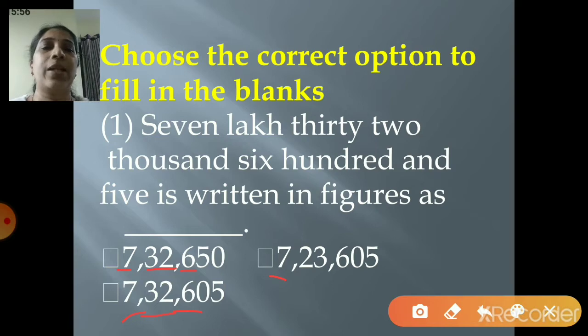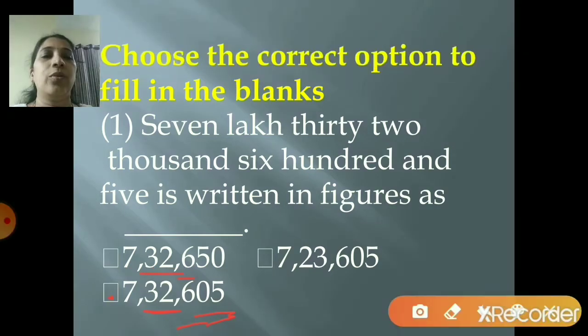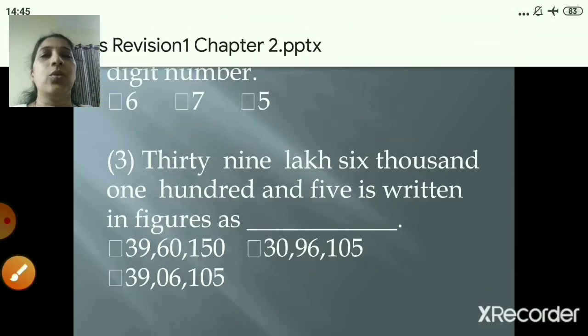So where is tens place? 0 is there in the third option and units place is also 5. So your answer is 7,32,605. So you will select your answer as the third option. Right, children? So children, before doing this, you have to take a rough paper aside, and you can do it also in the rough paper, and then select your correct answer in the screen, right? So let's move to the second one.